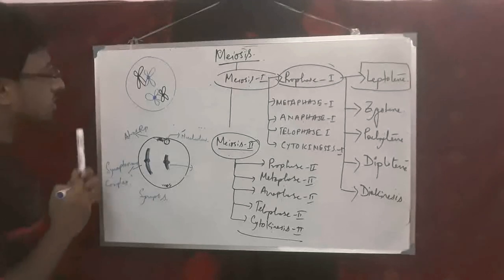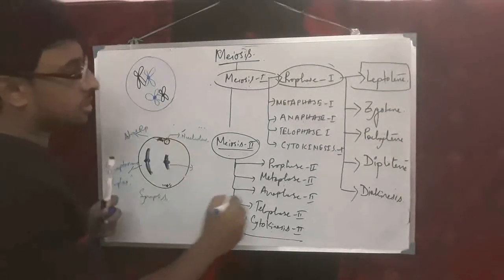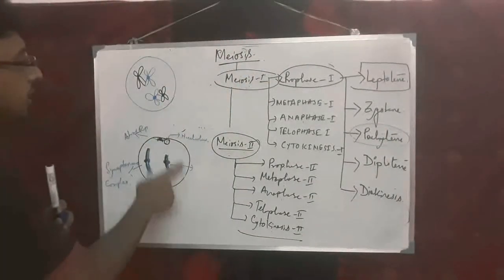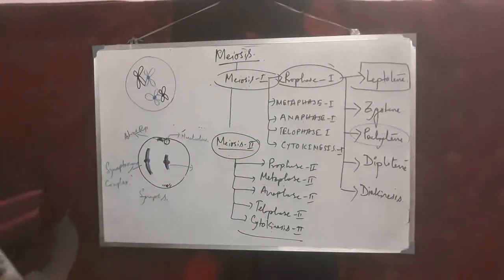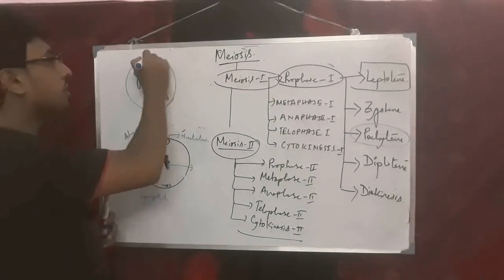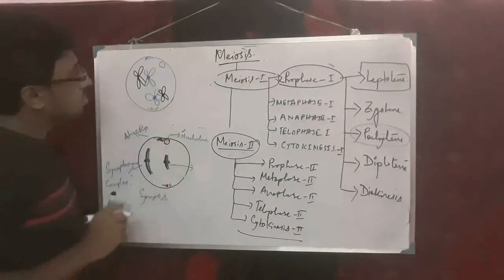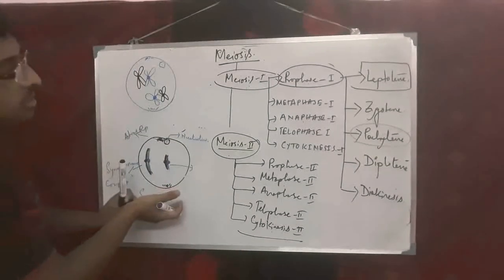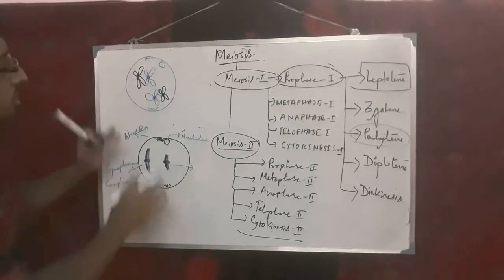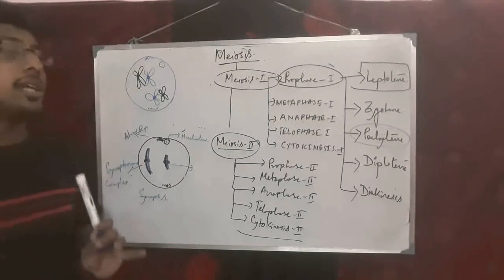So look at the structure here. It is a very, very important stage, that is the stage Pachytene which I am drawing now. It is zygote, and after that it is Pachytene. And in the stage of Pachytene, what will occur? So already you know in the stage of zygote the astral rays and centrioles are formed. Also the nucleolus is present. These are similar along with this stage.